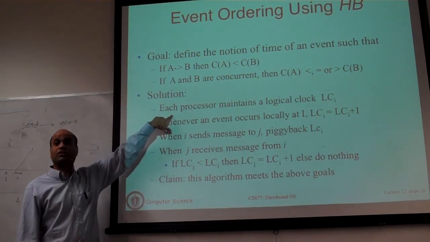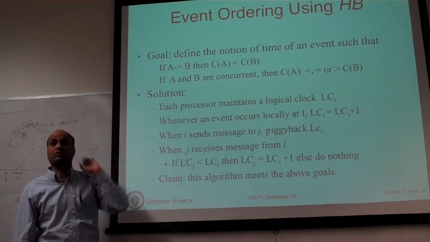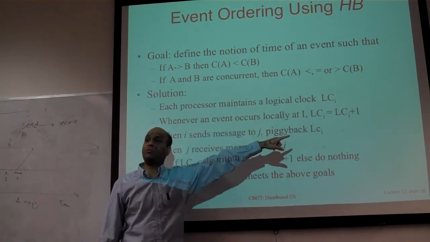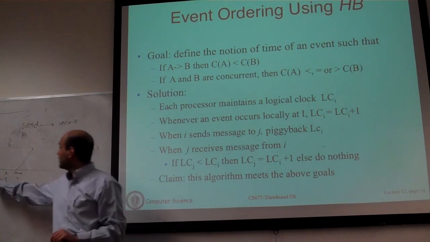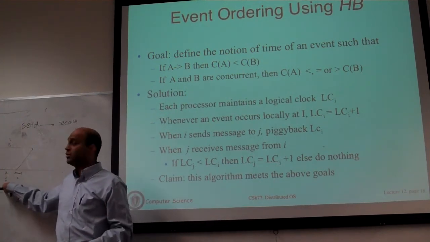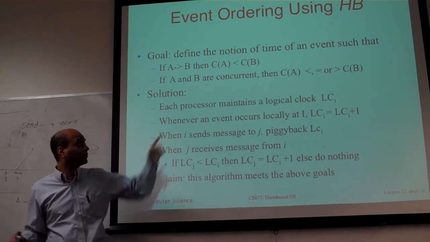Okay, so first each machine or process is going to keep a logical clock which is simply an integer. Whenever an event occurs locally, you increment the clock value, and you assign that clock value to that event. So here's an event, let's say you printed something on the screen, if that's the event you care about, then you increment the clock value and say that has a clock value of 1. So you're going to simply increment.